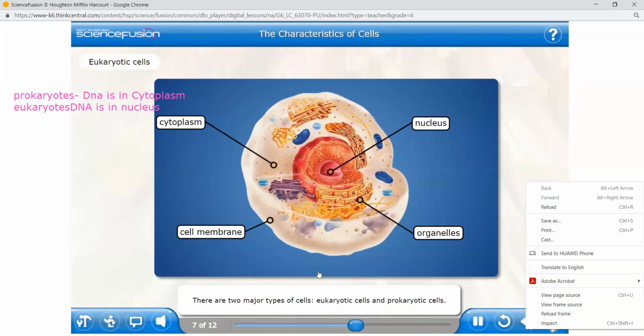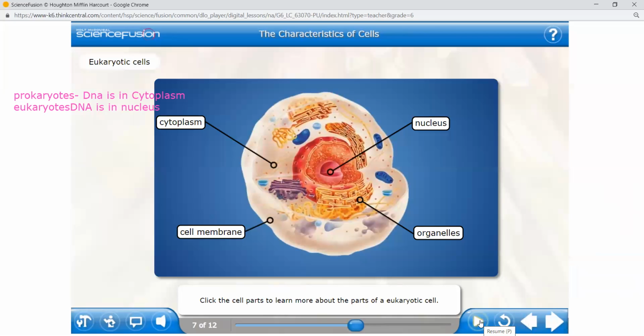There are two major types of cells, eukaryotic cells and prokaryotic cells. A eukaryotic cell has membrane-bound organelles and a nucleus that contains the cell's DNA. A prokaryotic cell does not have membrane-bound organelles and does not pack its DNA into a nucleus. This is a eukaryotic cell. How do we know that? It has membrane-bound organelles and a nucleus. Plants and animals are examples of eukaryotes.